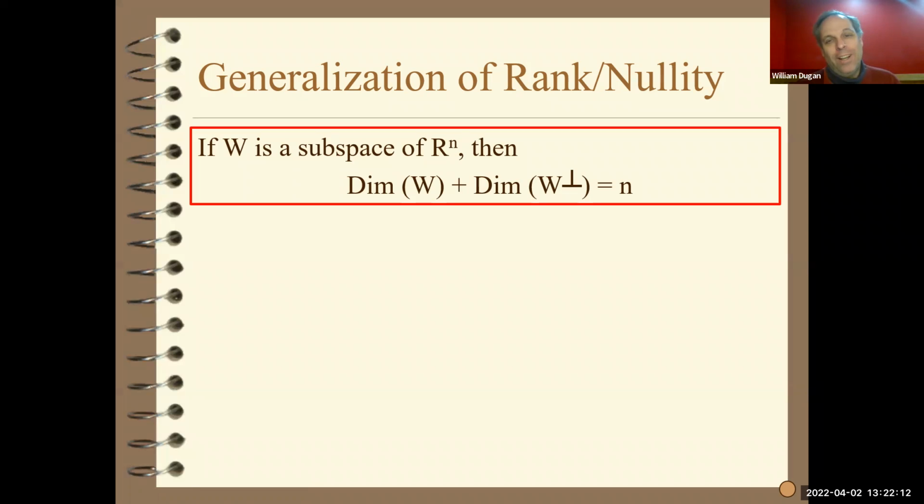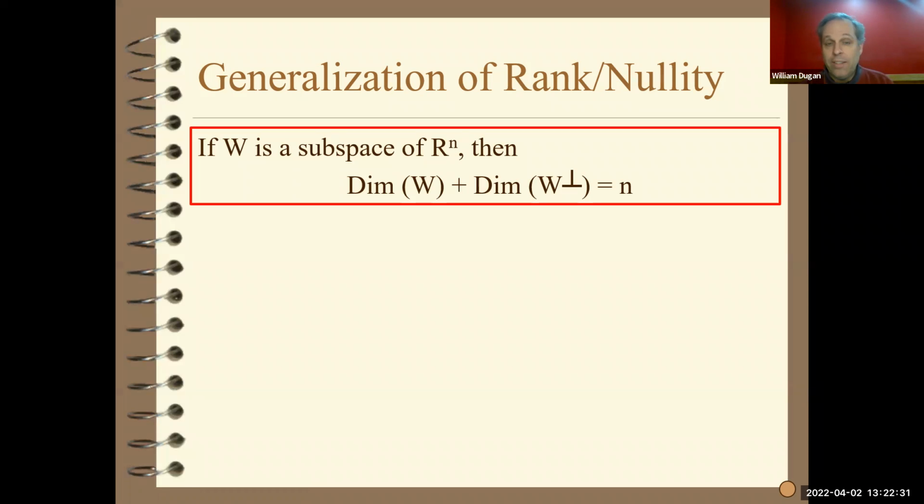Hi, everyone. This is a very quick video, as it's just introducing yet another generalization of a fact you already know. You guys remember the rank and nullity theorem? The rank of a matrix plus the nullity of a matrix is equal to the number of columns of that matrix, n. There's a generalization of that theorem I just gave you.